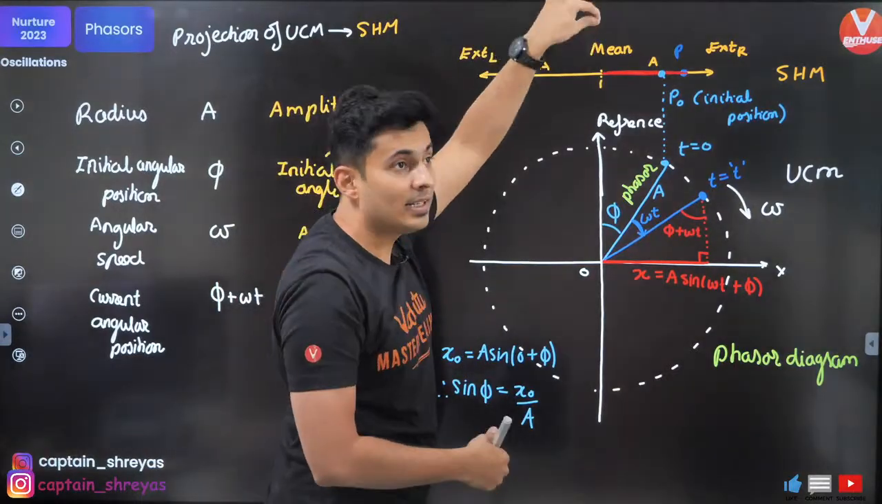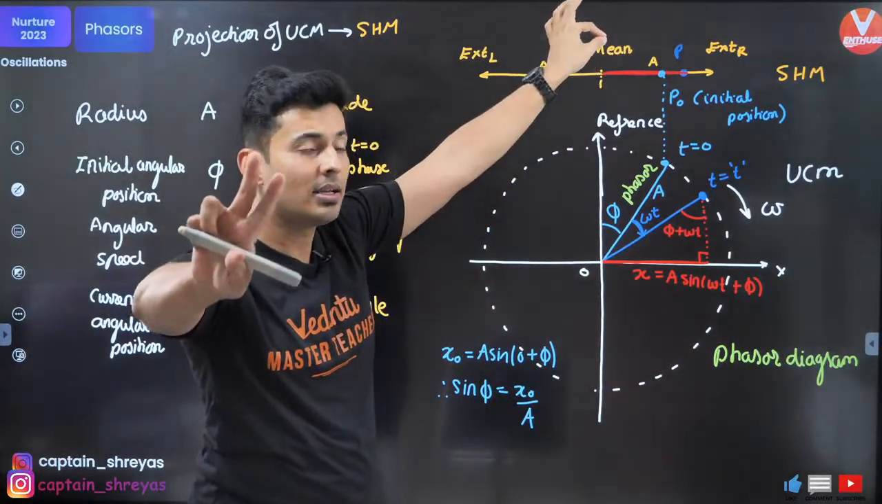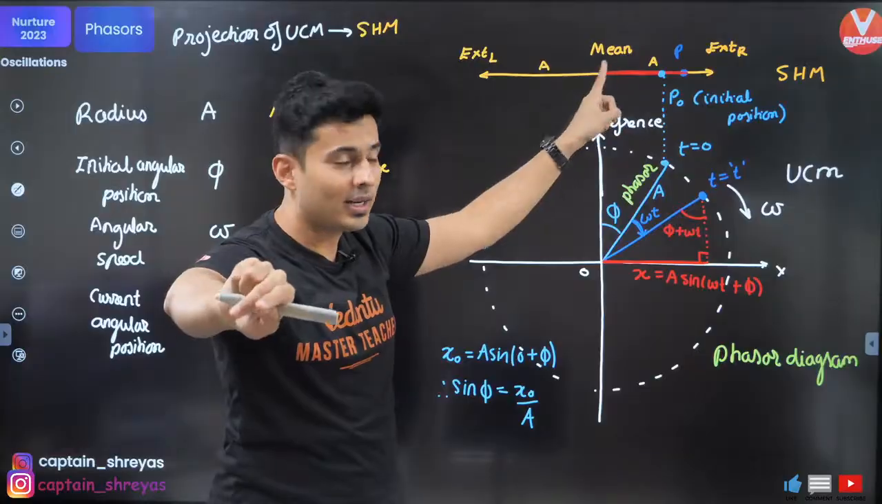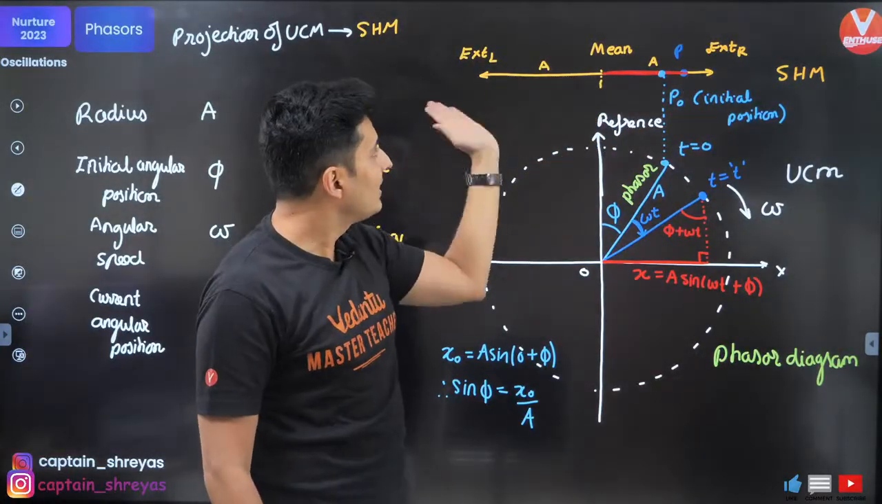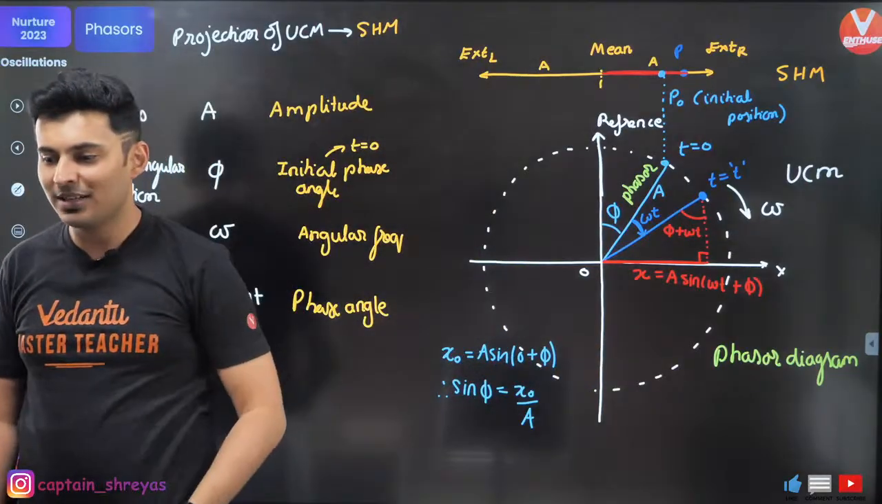So if the particle is at the mean, then there are two possibilities. One, it is 0 or it is 180. If it is going this side, it's 0. If it is going that side, it is 180. Does that make sense?